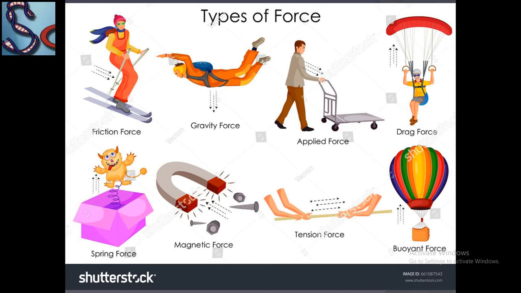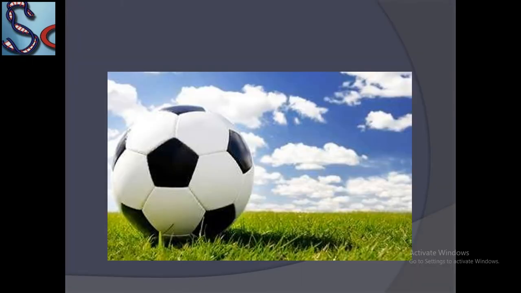Types of forces. There are different types of forces we are observing around us. Here I am giving you some examples. You will share more examples with your teacher during the class. Friction force, gravity force, applied force, drag force, buoyancy force, tension force, magnetic force, spring force, and so many other forces remaining that you have to explore by yourself.